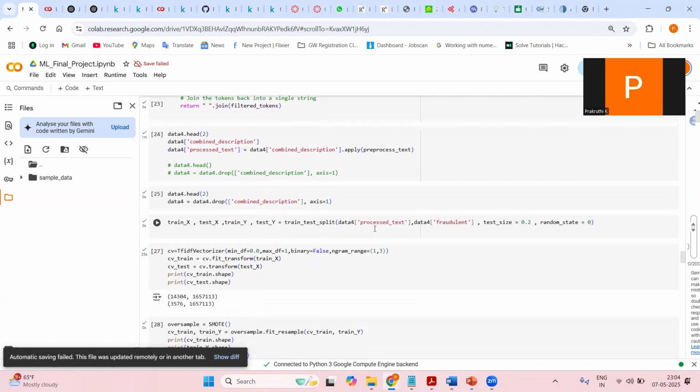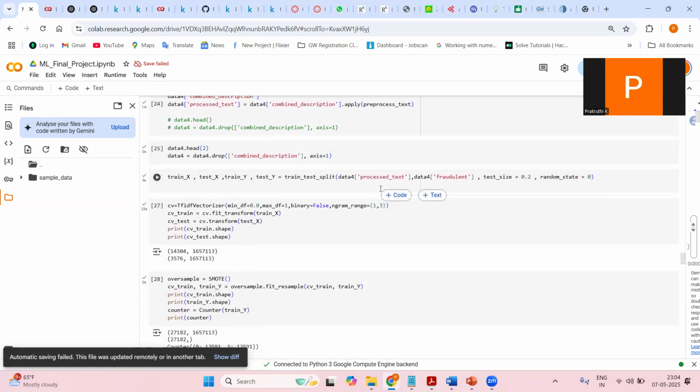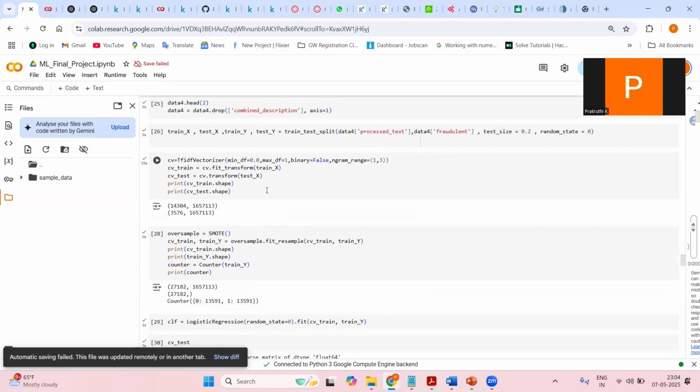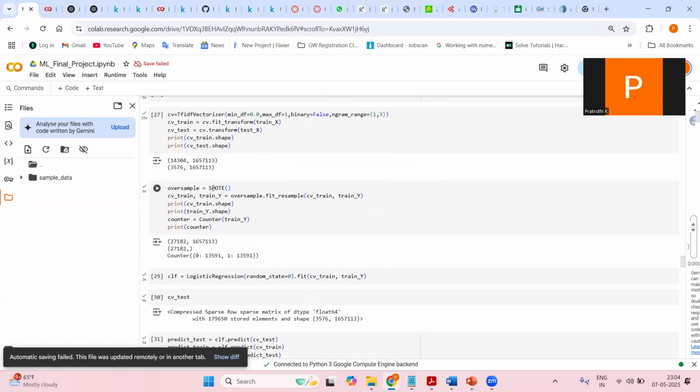After we have processed, we divide the data set 80-20 and then vectorize it, as we are going to convert the text into vectors. Then we use the SMOTE technique, which creates synthetic samples. You can see from the output there are 14,000 and 3,000, which is highly imbalanced.